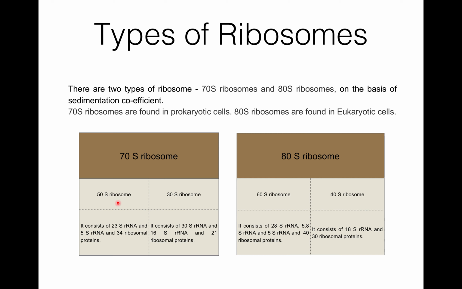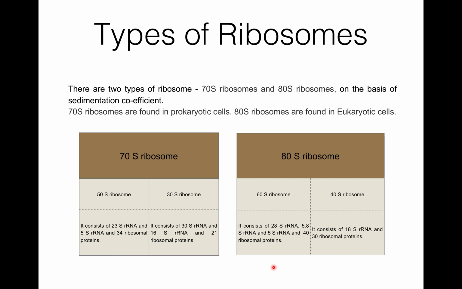It is made up of two subunits, that is the 50S ribosome and the 30S ribosome. The 50S ribosome is the larger subunit and the 30S ribosome is the smaller subunit. The 50S ribosome consists of 23S rRNA and 5S rRNA and 34 ribosomal proteins, while the 30S ribosome consists of 16S rRNA and 21 ribosomal proteins.